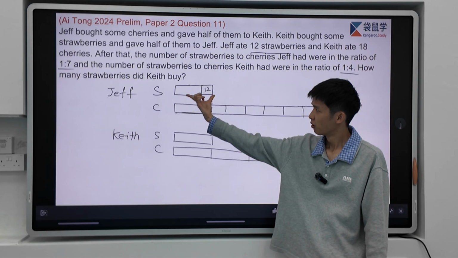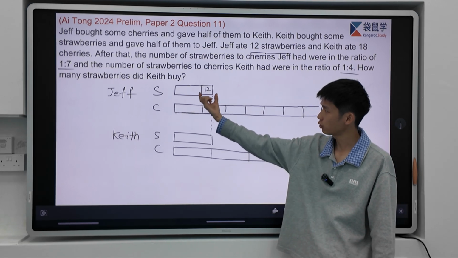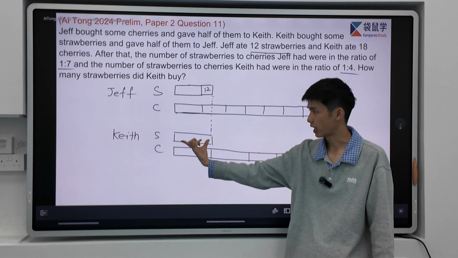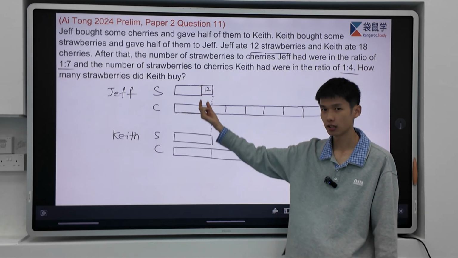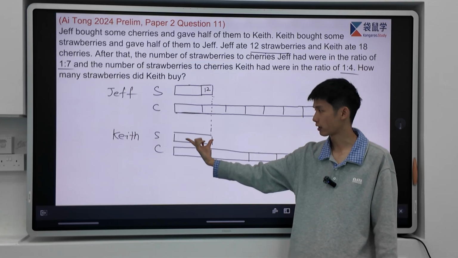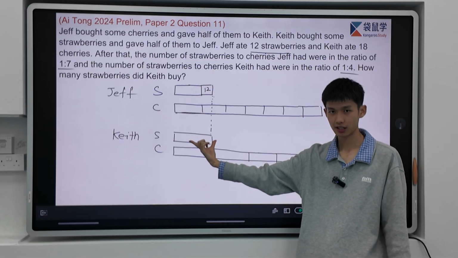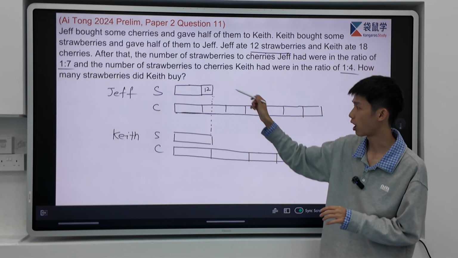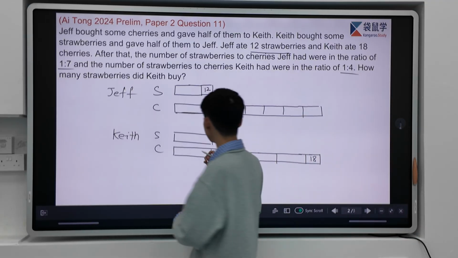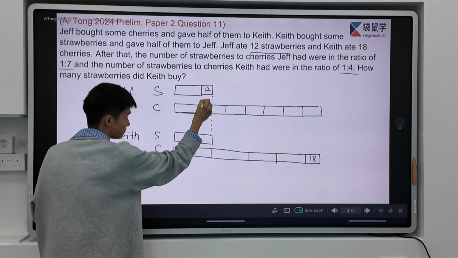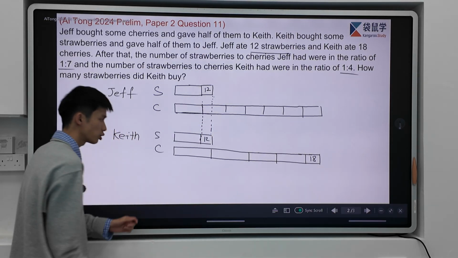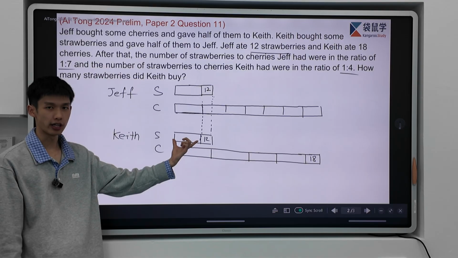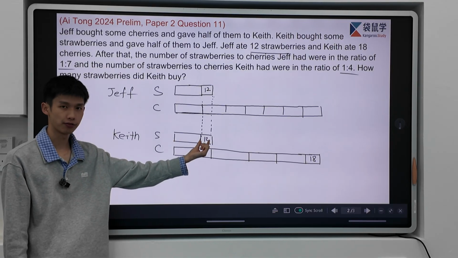Jeff's 1 unit and 12 joined together, it became Kiss 1 unit. So in this case, if you need to unify, what should we do about Kiss 1 unit? Yes, we need to cut a 12 out. So in this case, corresponding down, that will be 12. So also we can cut Kiss 1 unit into 1 unit and 12.